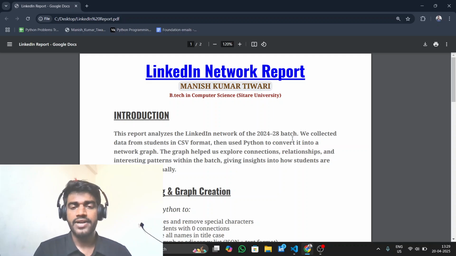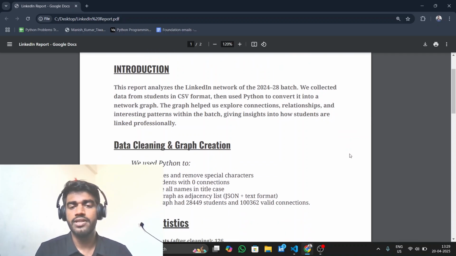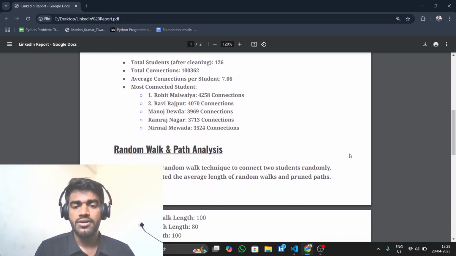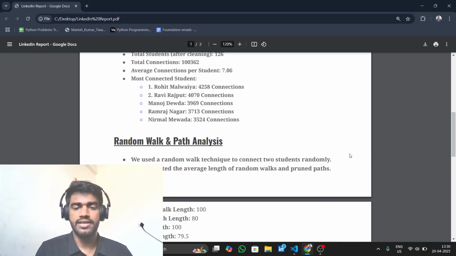After cleaning, I created a LinkedIn network graph using Python and stored it in JSON and text file format. And I did some statistical analysis. In total, there were over 28,000 students and more than 1 lakh connections. But after cleaning and filtering, I focused on only 126 active students. The average student had 7 connections, and the most connected student was Rohit Malviya with 4,258 connections, followed by Ravi Rajput and others.